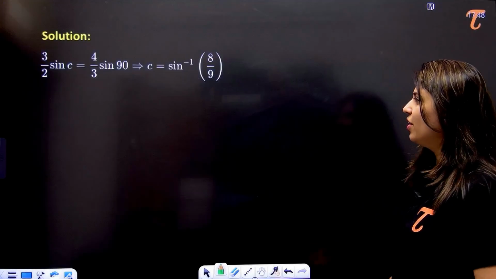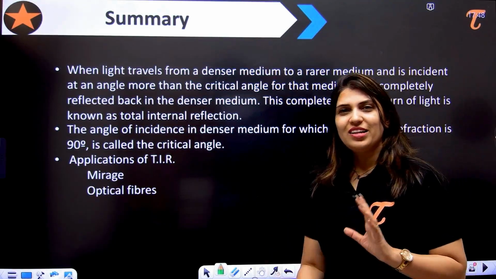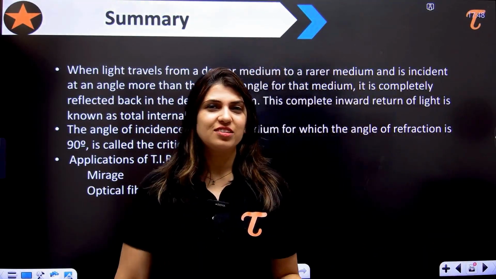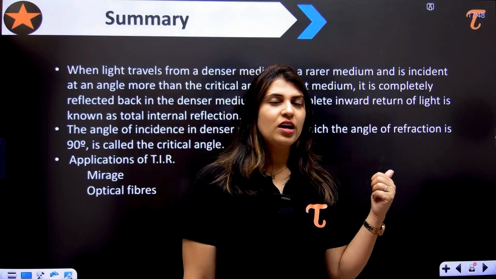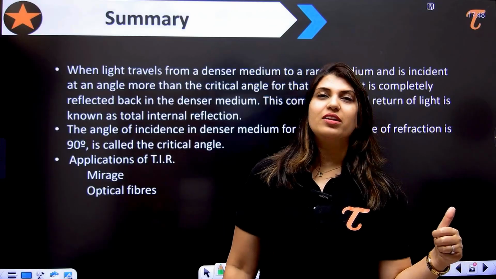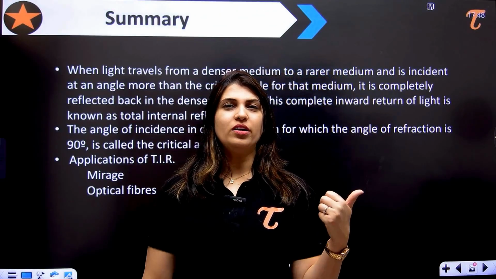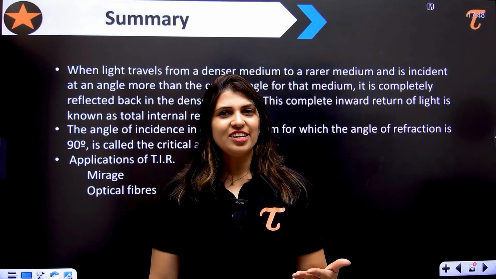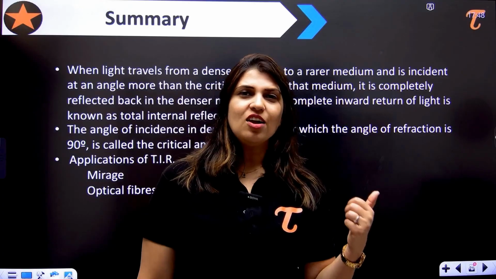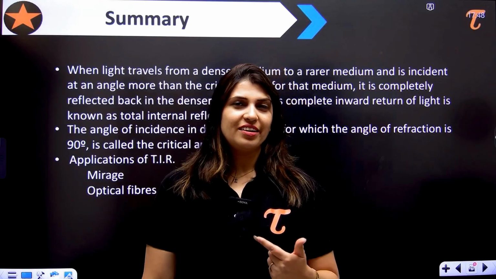Right? Okay. So now let's summarize whatever we have discussed in today's lecture. First of all, we talked about what is TIR and what are its conditions. Conditions are: the ray should move from denser to rarer medium, and the second condition is that the angle of incidence should be greater than the critical angle.